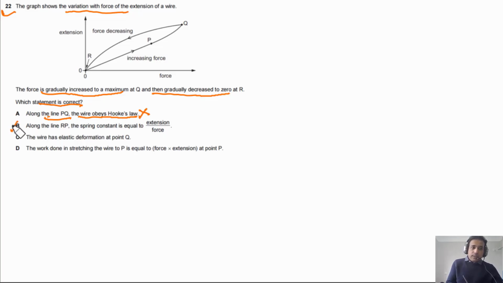The next option: the wire has elastic deformation at U. Yes, because the wire returned back to its original length. It means it was elastically deformed at this point. So it wasn't deformed elastically. So the answer for this question should be C. The work done in stretching the wire to D is equal to force times extension. No, it has to be divided by 2. So this option is also incorrect. So the answer is C.